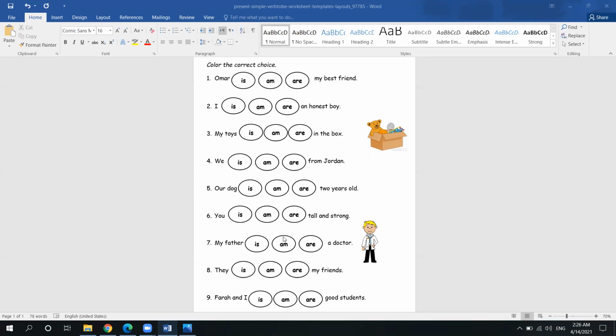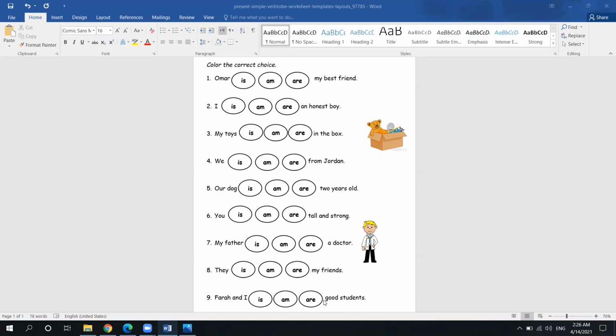You is, am, or are tall and strong. What do you think? Number 7. My father is, am, or are a doctor. Number 8. They is, am, or are my friends. Farah and I is, am, or are good students. What do you think is the correct answer?